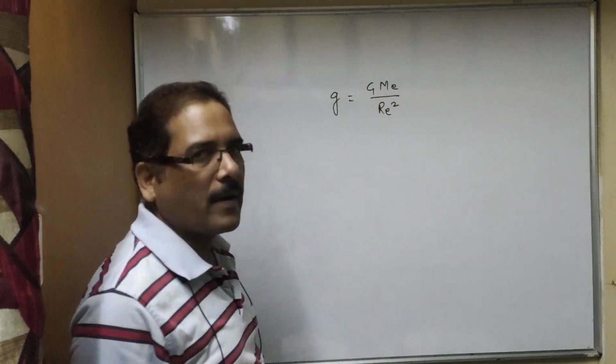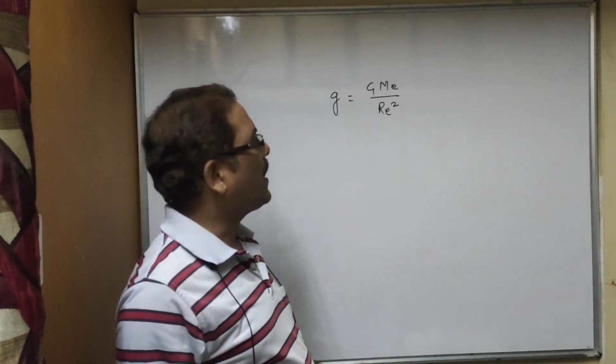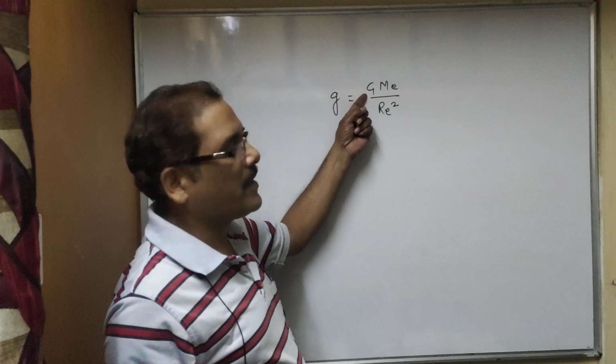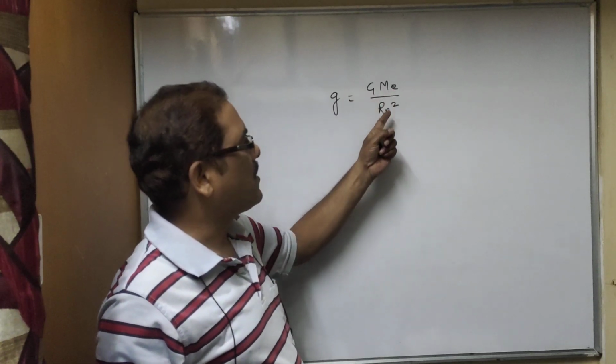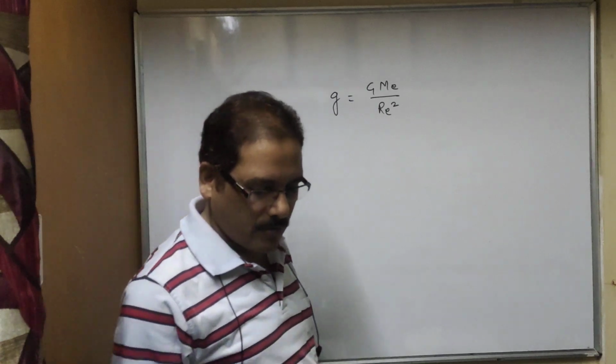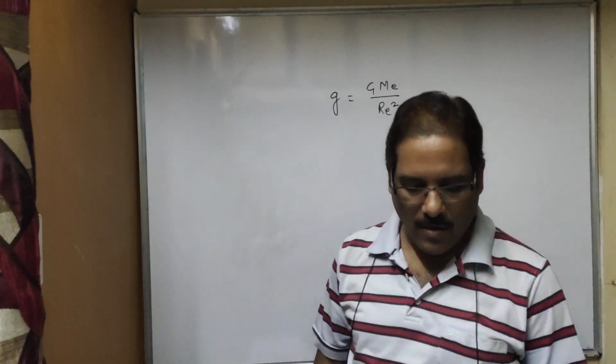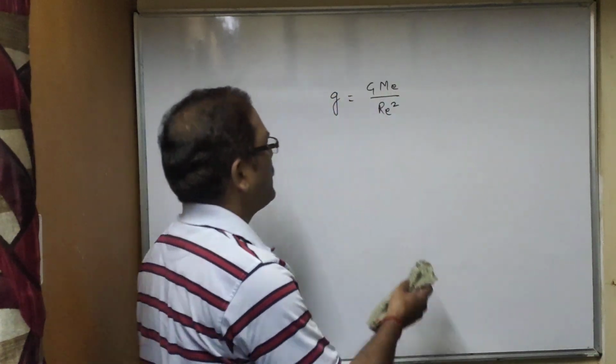So very important relationship, that acceleration due to gravity depends on gravitational constant, mass of the earth and radius of the earth. Now today we will discuss variation of acceleration due to gravity.